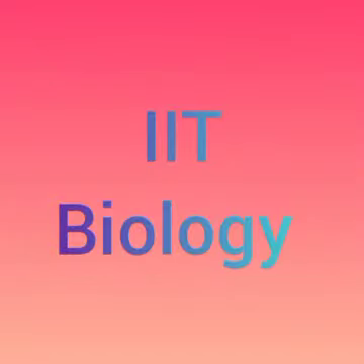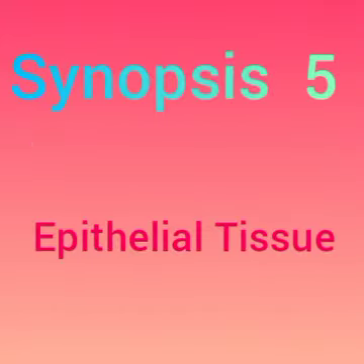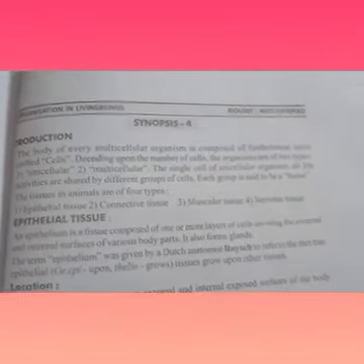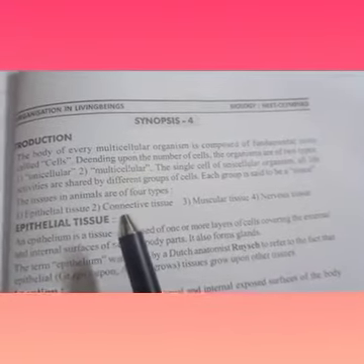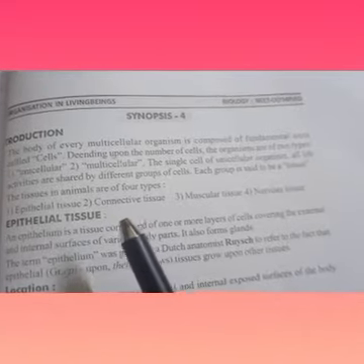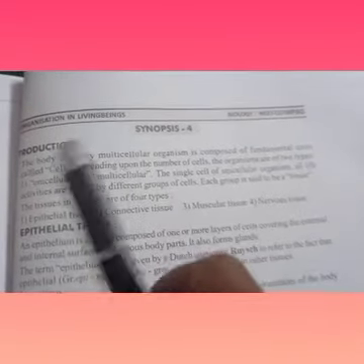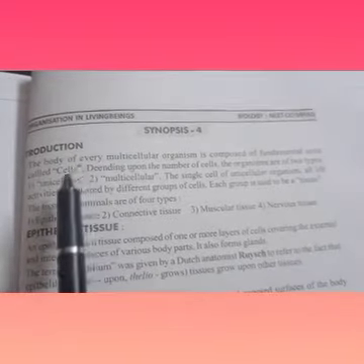Today we are going to revise the remaining topics in the lesson Organization in Living Things. In this class, we are going to revise the remaining part, Synopsis 4 and Synopsis 5, from the lesson Organization in Living Things. As you know, every organism is made up of cells.